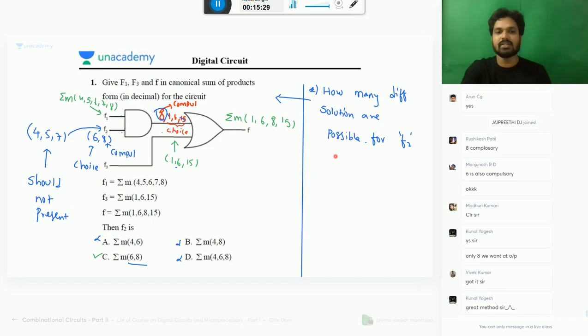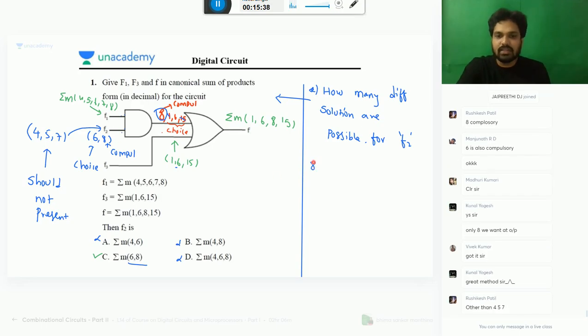Now, for that, listen here. Forget the rest; in F2, how many different solutions are possible? What is the line I have written? 8 is compulsory. Then 4, 5, 7 should not be present. 6 is a choice, not 6. Okay, you see, 0 can also be a choice: 1, 2, 3, 6, 9, 10, 11, 12, 13, 14, 15. Please listen carefully. These are choices.